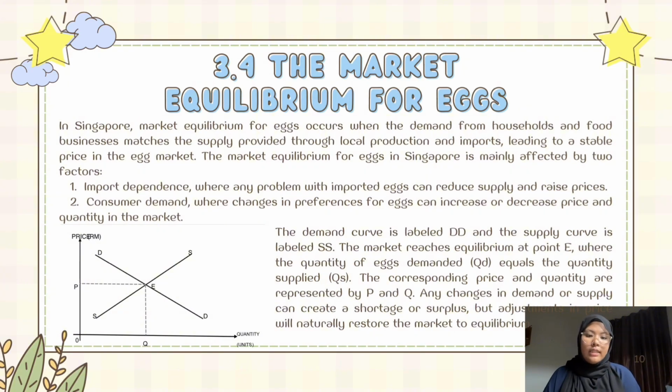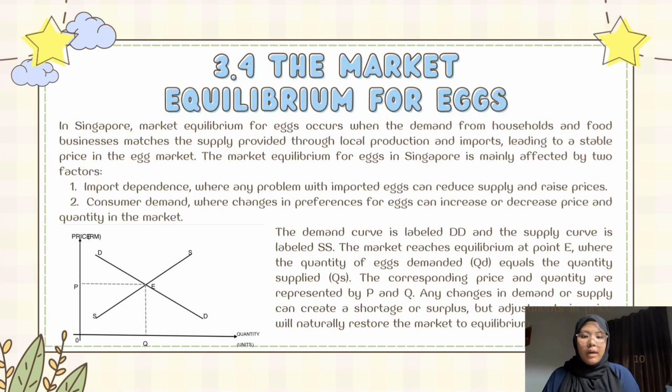The demand curve is labeled DD and the supply curve is labeled SS. The market reaches equilibrium at point E, where the quantity of egg demanded, QD, equals the quantity supplied, QS. The corresponding price and quantity are represented by P and Q.